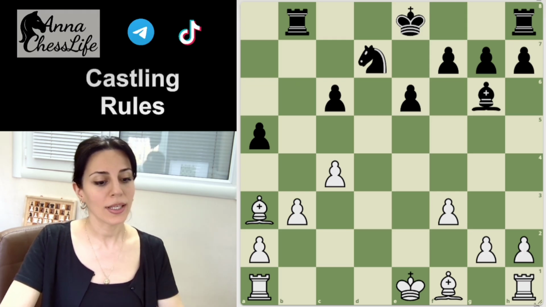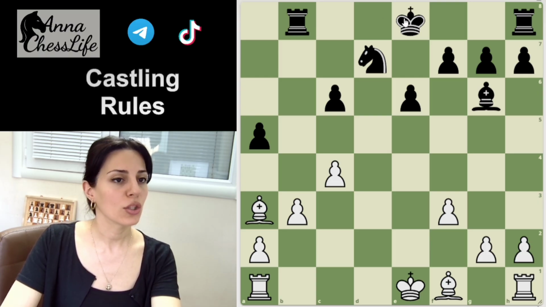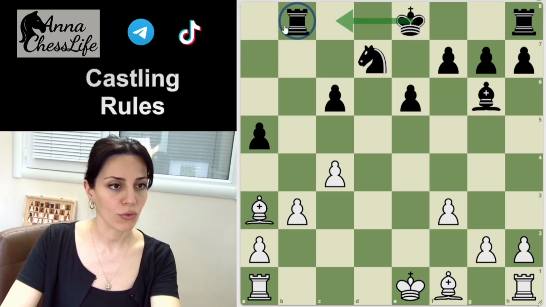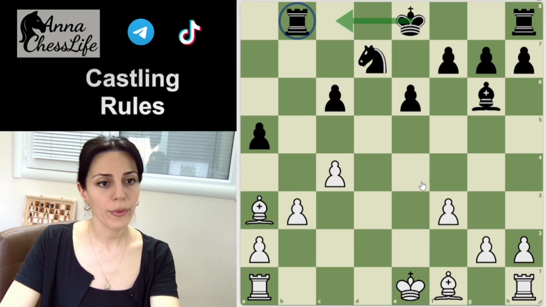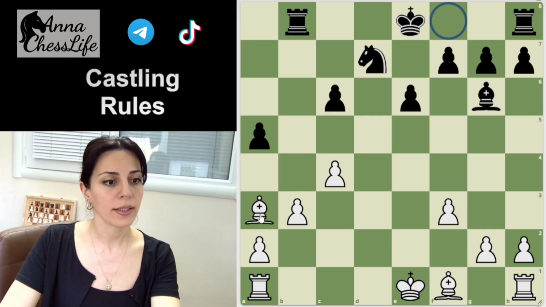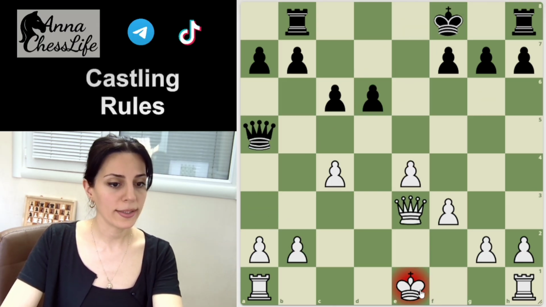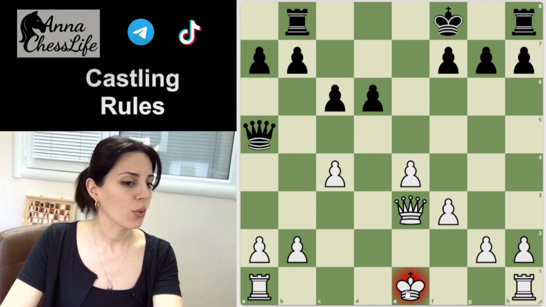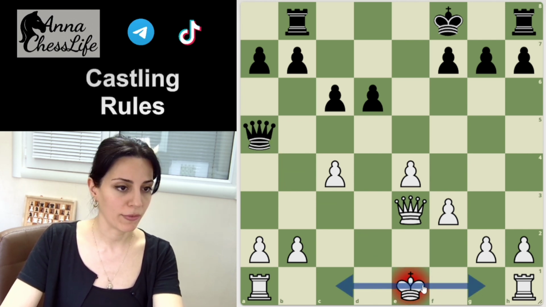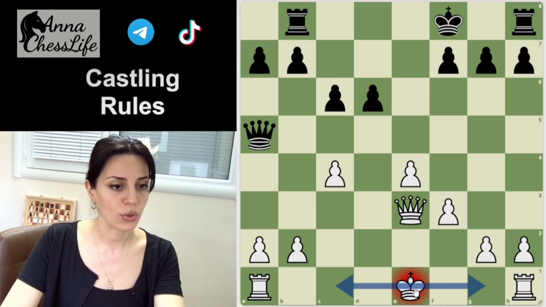For example, in this position, black cannot castle to the long side because their rook has moved. Also, they are not able to castle to the short side because the square f8 is controlled by the white bishop. Here, the white king is under the black queen's check. So we aren't allowed to get rid of the check by trying to castle. We are just not allowed to do that.